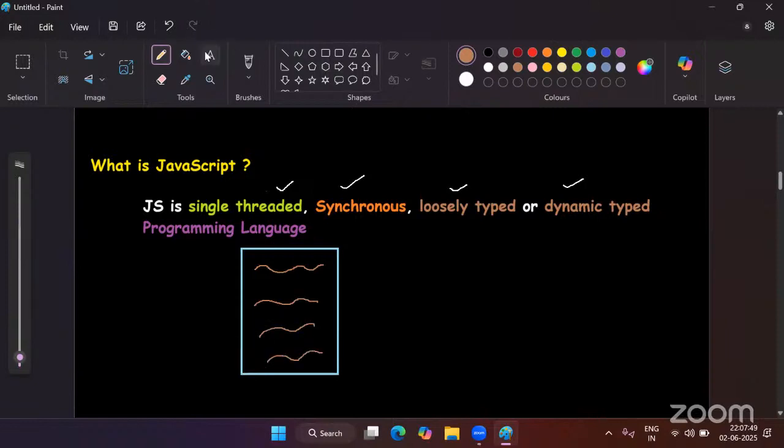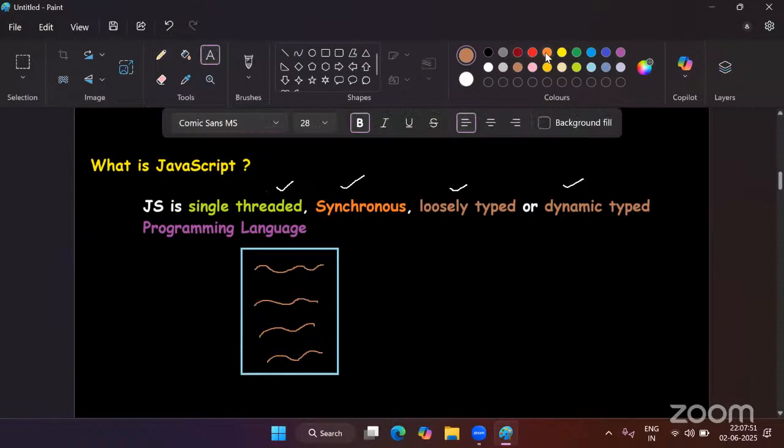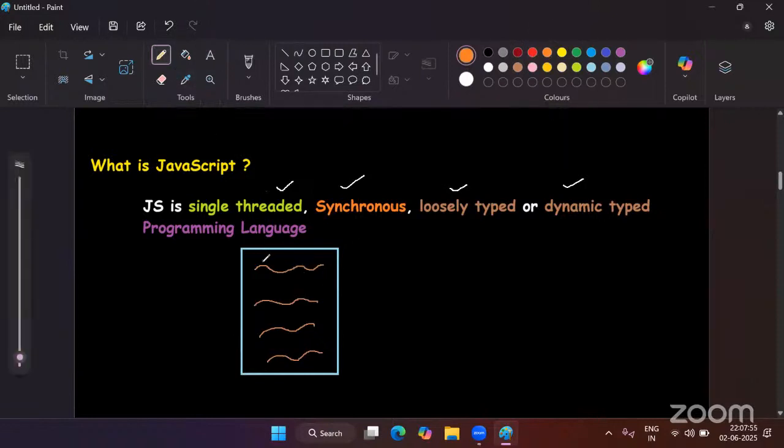Now, JavaScript can execute one line at a time. You cannot execute this instruction and this instruction at the same time. Any one instruction you can execute at a time. So any language which can execute only one statement at a time is called single-threaded. So JavaScript is a single-threaded language. In JavaScript, we can execute one statement at a time.